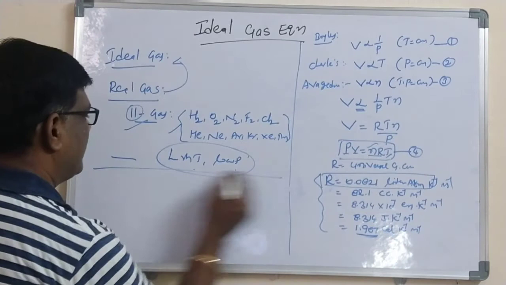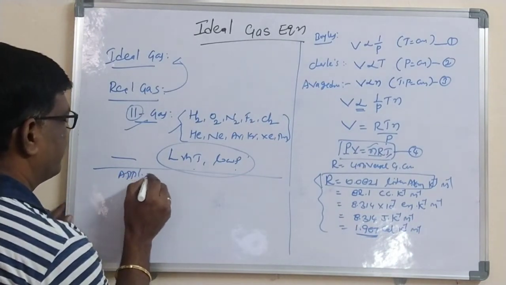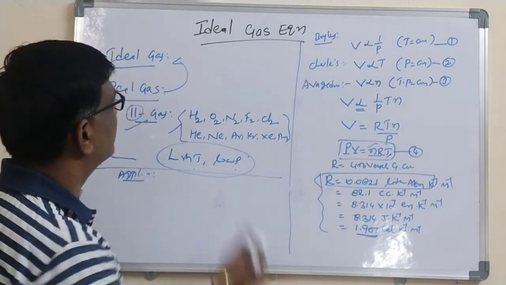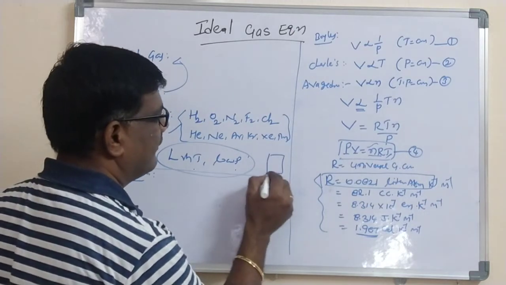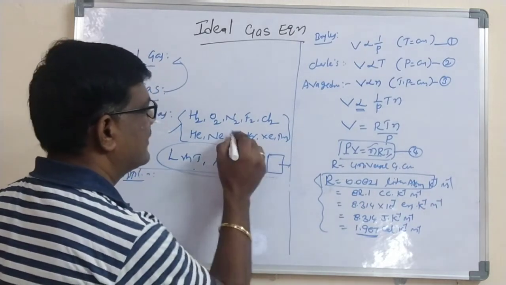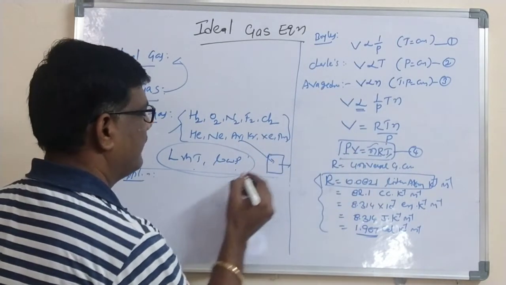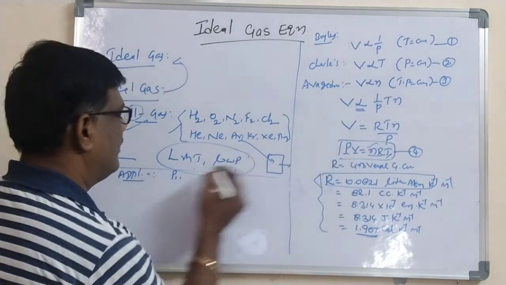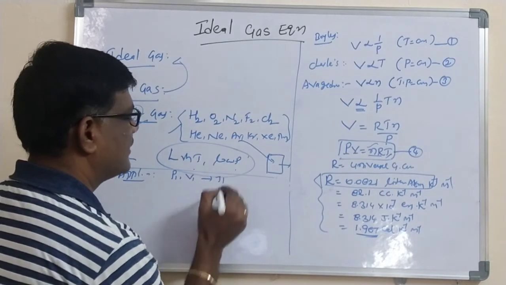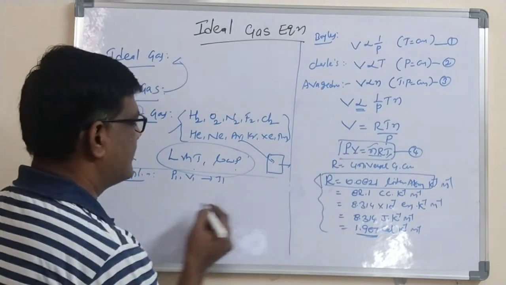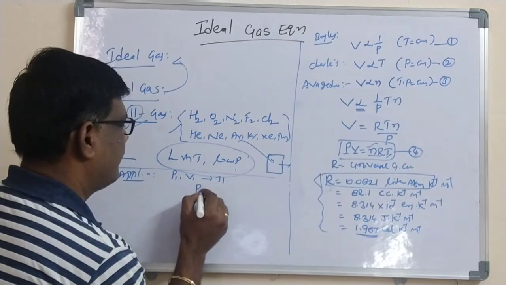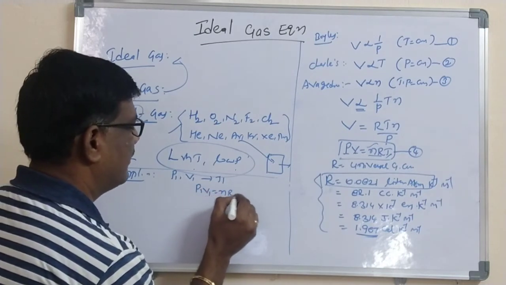Last, the application of the ideal gas equation. Let us assume we are taking a vessel which has a gas, whose pressure is P1, volume is V1 and temperature is T1. According to the ideal gas equation, we write P1 V1 is equal to nR T1.